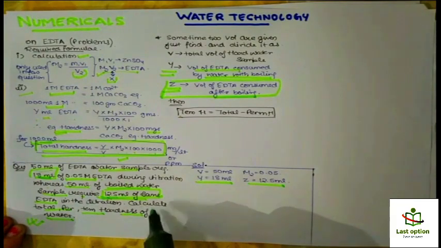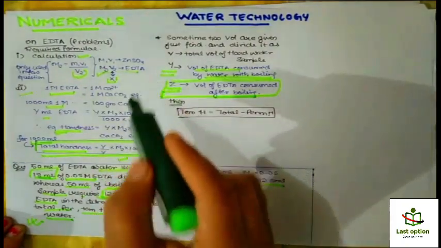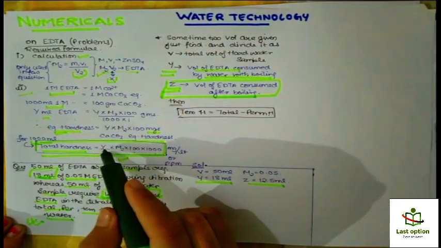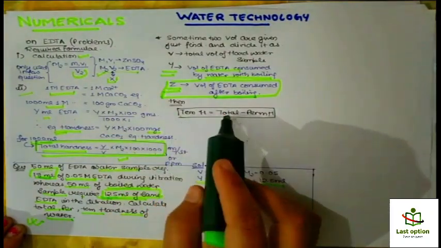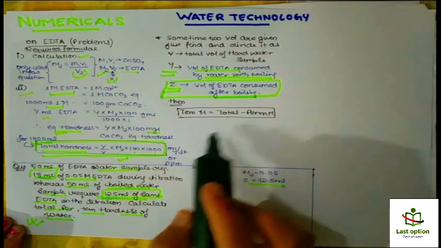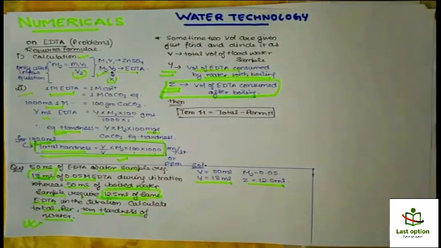You can take your time and use this formula. Instead of Y, you write Z to find the permanent hardness, and if you write Y, you will get the total hardness. And temporary hardness equals total minus permanent. You can take your time and find the solution, and let's discuss it after a few minutes.